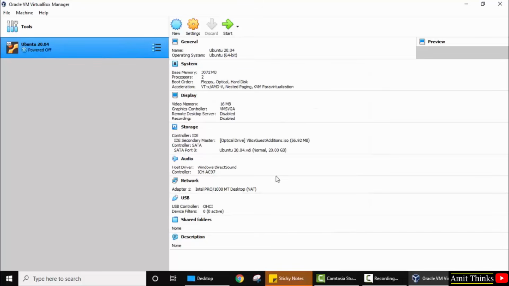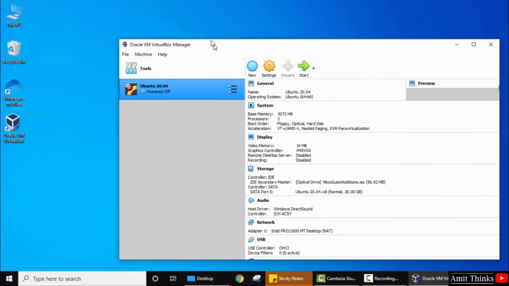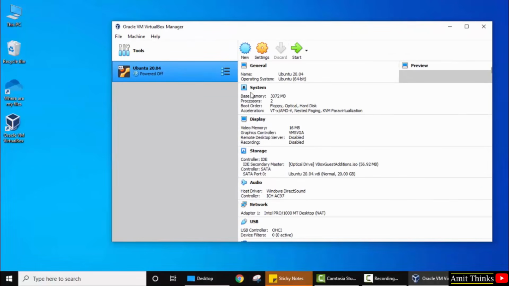Now when you log into this, you will be able to drag and drop folders from the host machine Windows to the VM, and from the VM to your Windows. In the same way it works for the clipboard. Let's say you have copied some text from here, you can easily paste it under Ubuntu, and for Ubuntu the same goes for Windows. So both ways, bidirectional, we have set. So guys, in this small video we saw how we can easily enable sharing between the host machine and VM, enabling the clipboard and drag and drop functionalities.